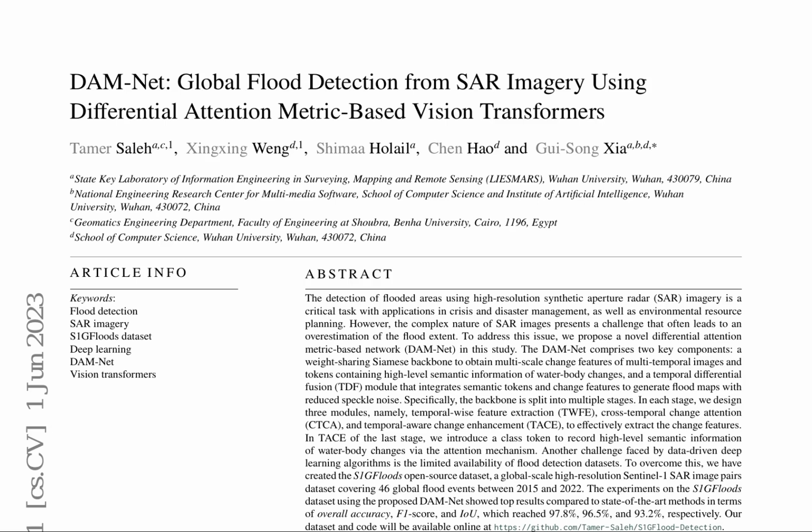The paper presents promising results, with DAMNet achieving an overall accuracy of 98.8%, an F1 score of 95.3%, and an intersection over union (IOU) of 92.6%. An ablation study highlights the significant contribution of each module to the model's performance.